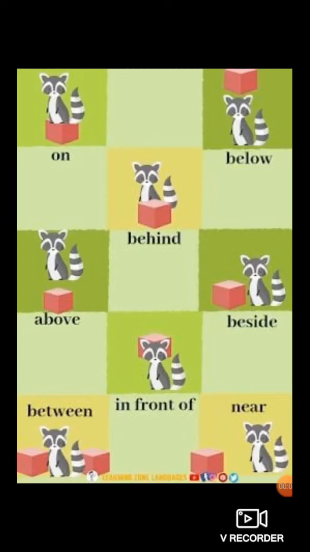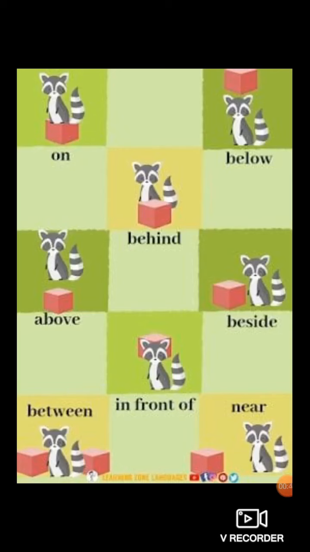On is nothing but a preposition because it tells the position of another word, the position of the cat. Where is the cat? On the box. On, behind, below, above, beside, between, in front of, and near. These all are known as prepositions.